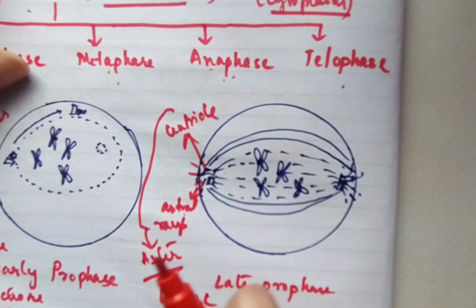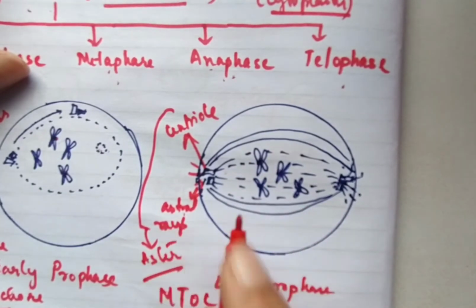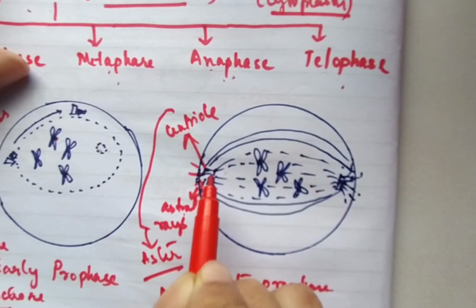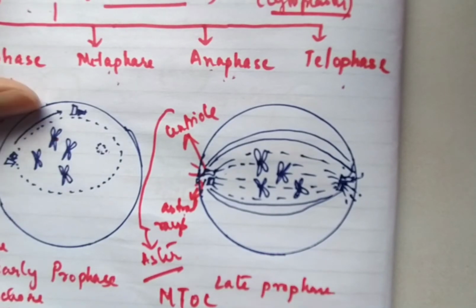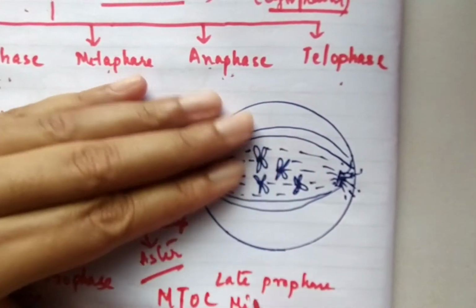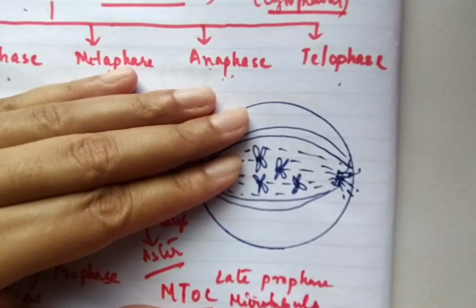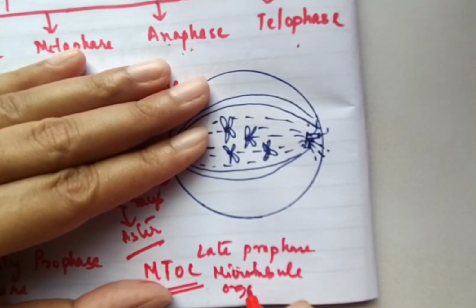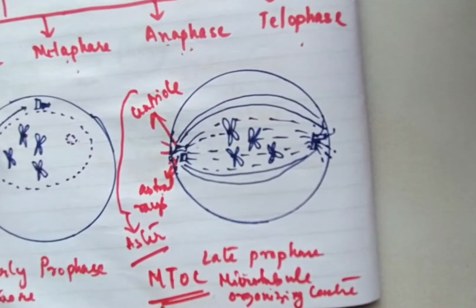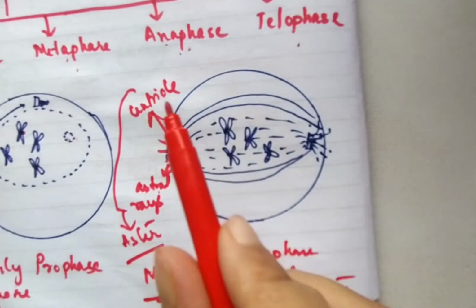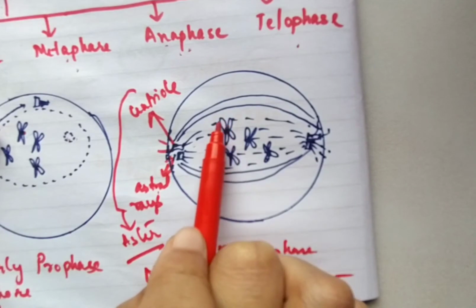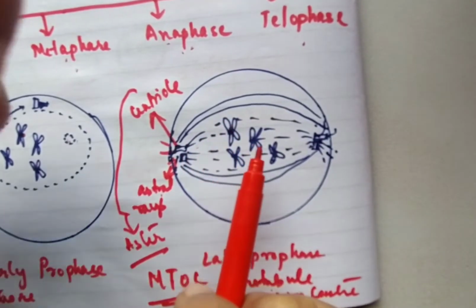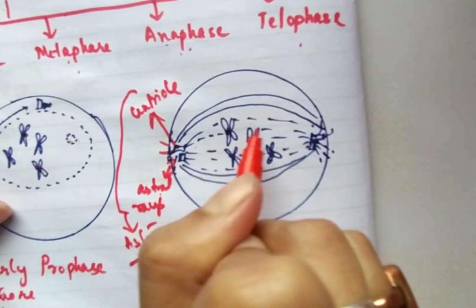But then in case of plants, centriole is not present. Then how does microtubule or the spindle fiber formation take place? These are formed by the microtubule organizing center, MTOC. The spindle fibers which are formed will get attached to the kinetochore of the chromosome, and then it will start pulling the chromosomes towards the opposite pole.